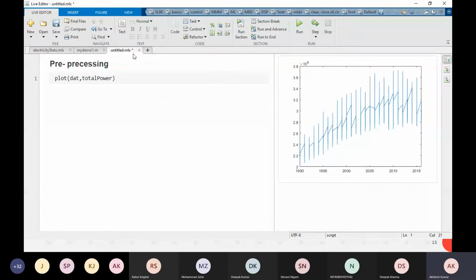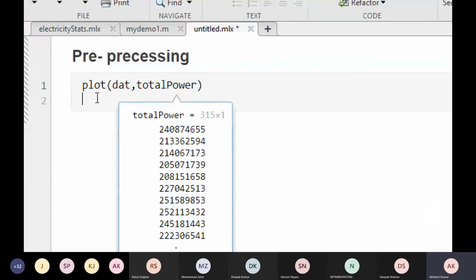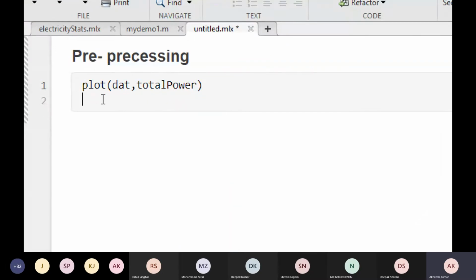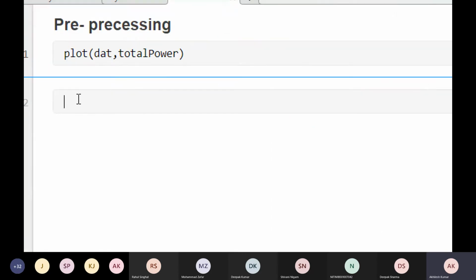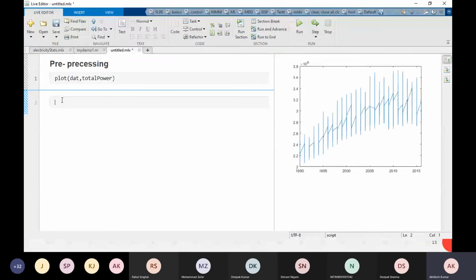See? Okay, once I run this, I don't want to run this again. I don't want to run this again. I am going to break it as a section. Just I will select here and section break. So you see that we got a second section here, right? Now pre-processing we are going.